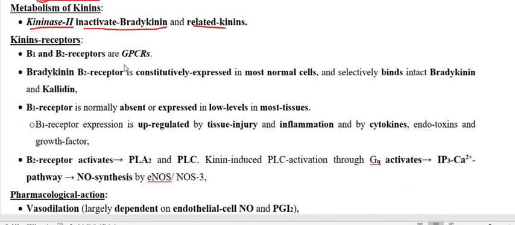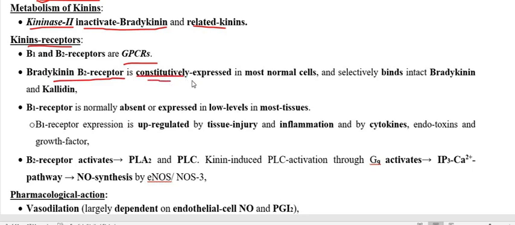Regarding receptors, we already discussed. Kinin receptors are G protein coupled receptors. Here the important point is that the B2 receptor is constitutive.